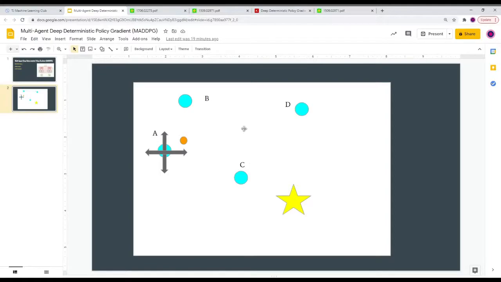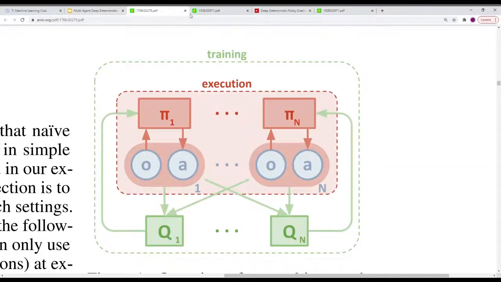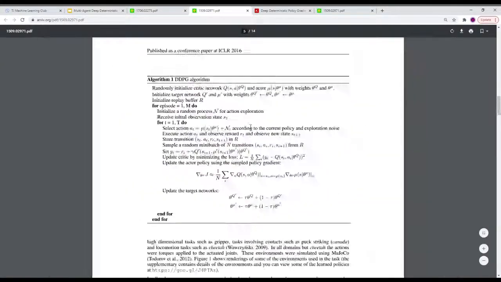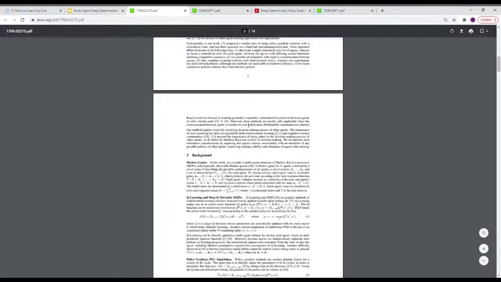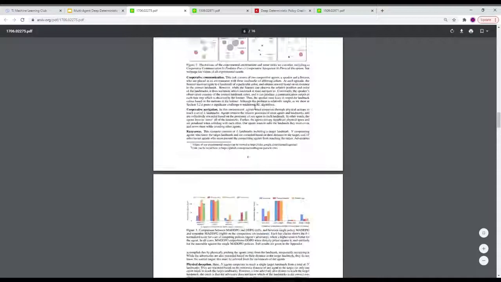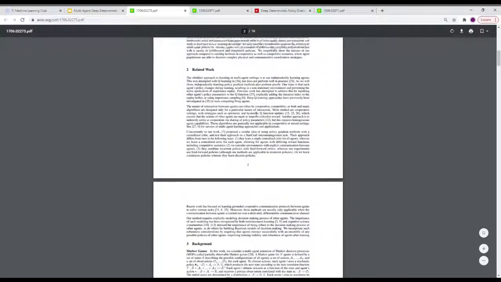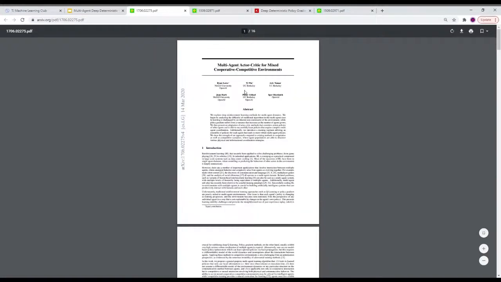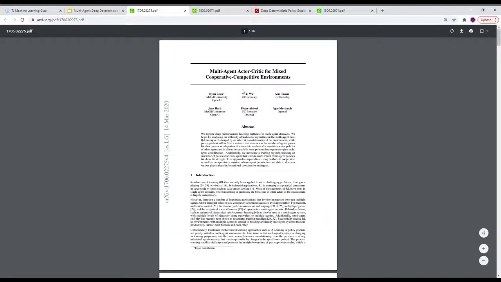So with that said, I will link both of these papers, and I encourage you to read them yourselves. They're pretty dense, and definitely more than we could thoroughly go over in one lecture. But hopefully this lecture was informative of this really cool algorithm that has so many different applications in different multi-agent scenarios and problems that we want to solve.